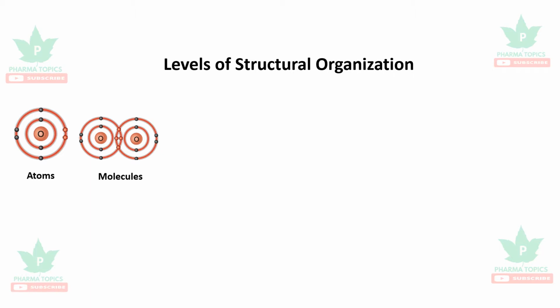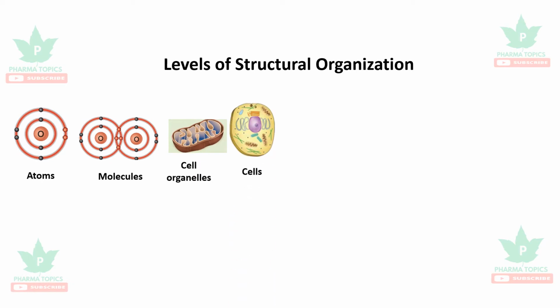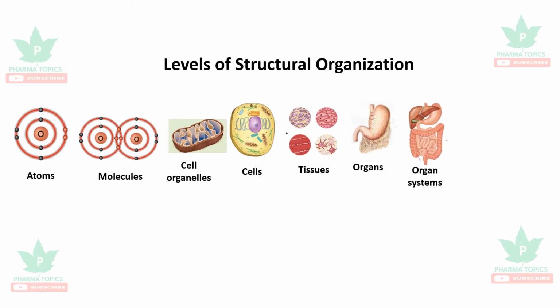The basic subunit of life is the cell. Before that, it is assembled by atoms. The atoms combine to form molecules, and they are present in the cell organelles. The organelles compose cells, and cells combine to form tissues. Tissues combine to form organs. A group of organs having the same function are called organ systems, and then all the systems comprise the human body.